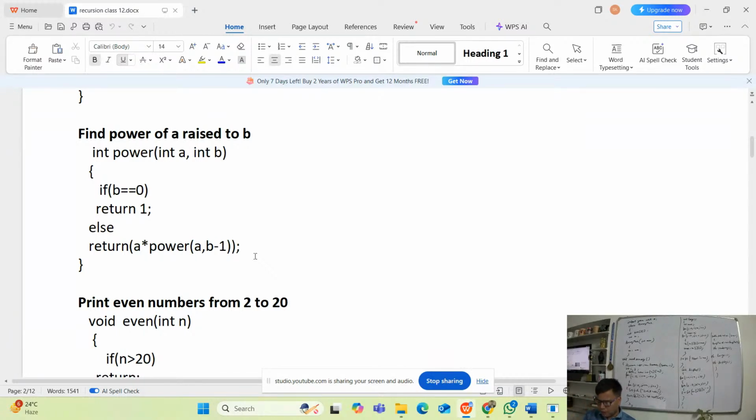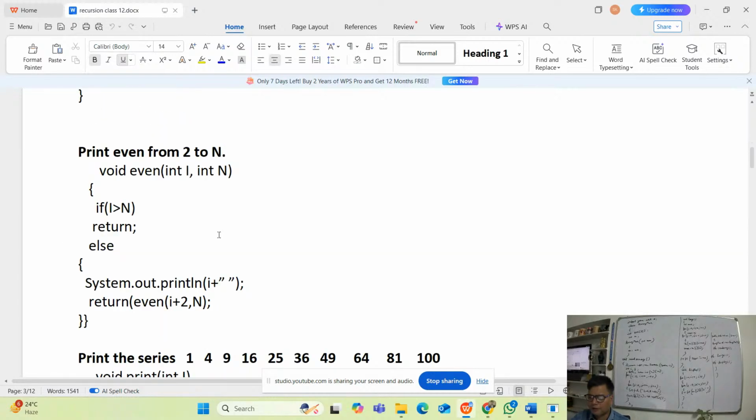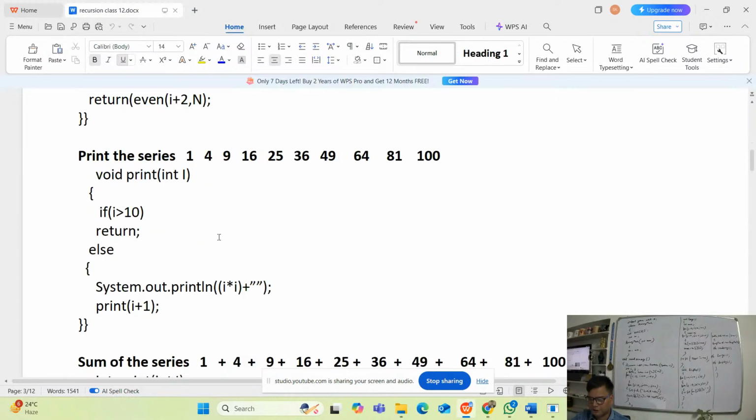So what happens actually is that whenever we are using recursive functions, we will not use a loop. To perform the task of the loop, the recursive function is used. So recursion basically reduces the number of iterations.